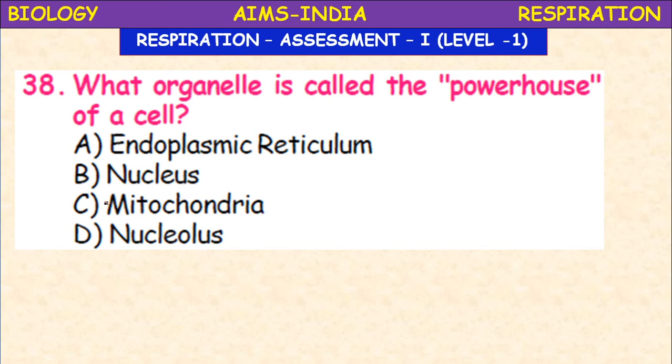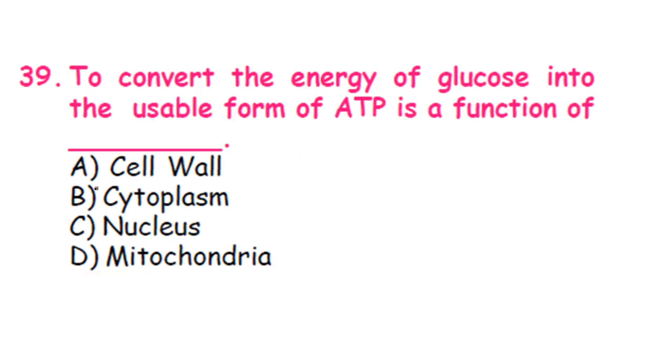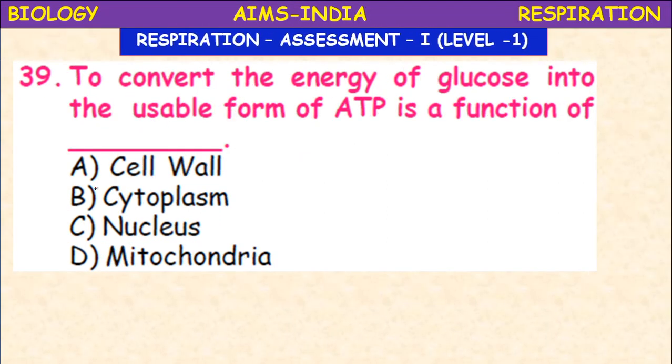What organelle is called the powerhouse of the cell? Endoplasmic reticulum, nucleus, mitochondria, nucleolus. It is the mitochondria which is called the powerhouse of the cell because energy is generated in this cell organelle. Next, to convert the energy of glucose into the usable form of ATP is a function of which cell organelle? Cell wall, cytoplasm, nucleus and mitochondria. Mitochondria.